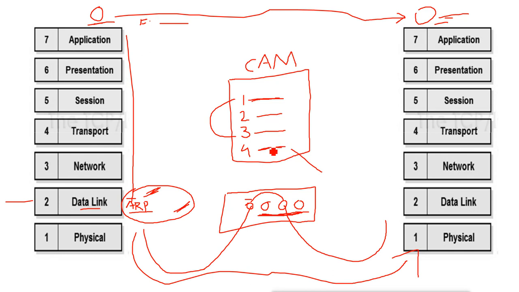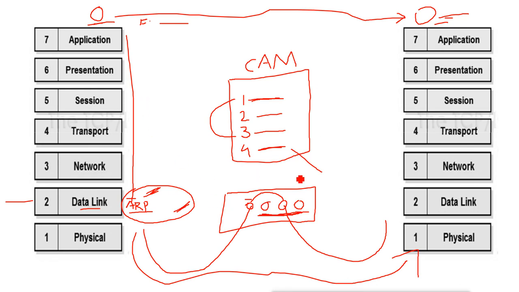And if the destination MAC address is for broadcasting, that means if some machine is sending a broadcast packet, then the switch does the broadcast. Otherwise it will do the broadcast only where there is no destination MAC address available in the CAM table, an unknown destination MAC address. So this is how the switch works. First it creates the CAM table. When it is created, it will not do any broadcast, it will do only unicast.